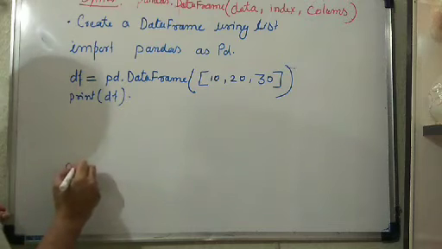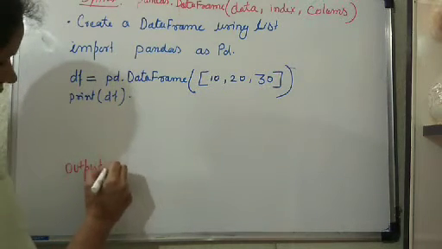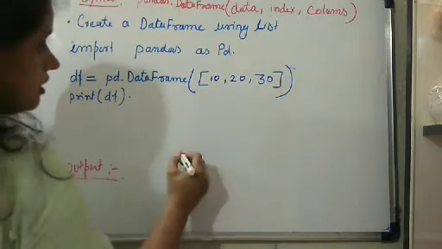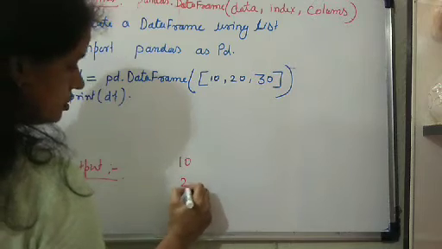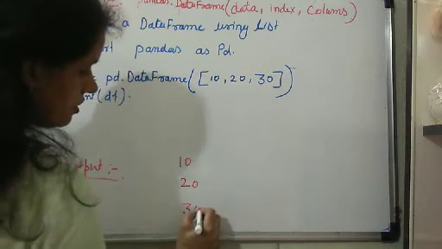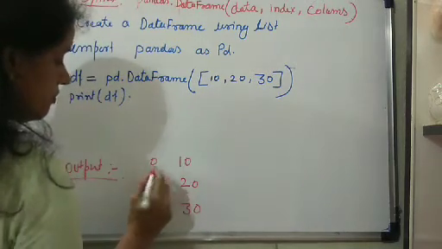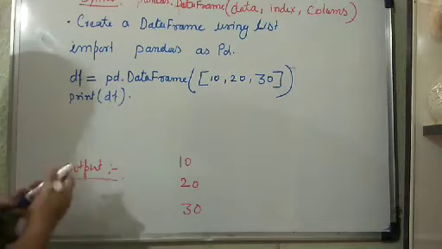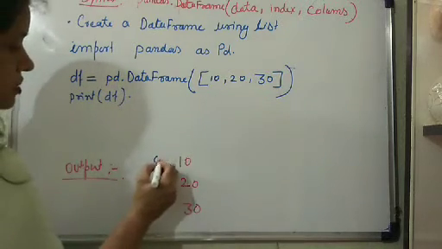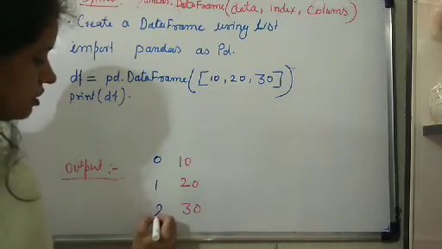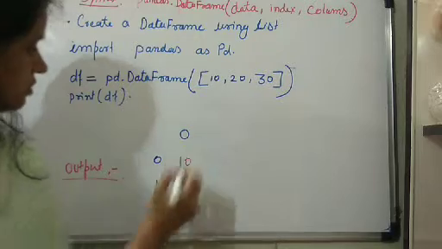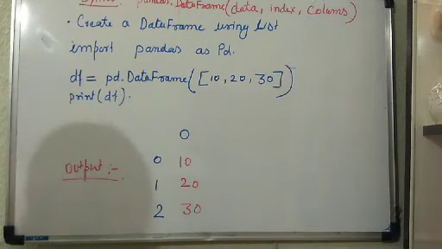Output will be displayed: 10, 20, 30, with index 0, 1, 2 and column 0. So you can see here how it is represented.